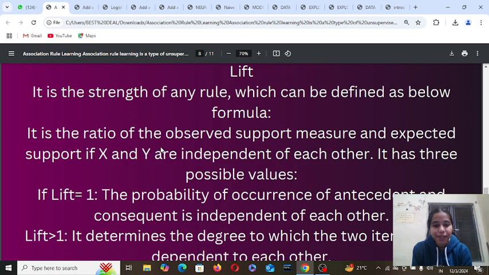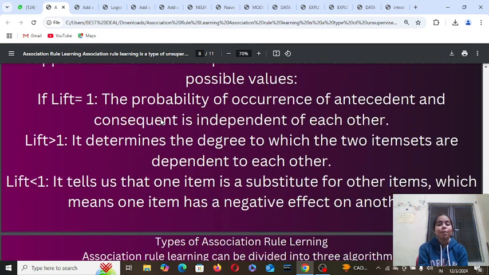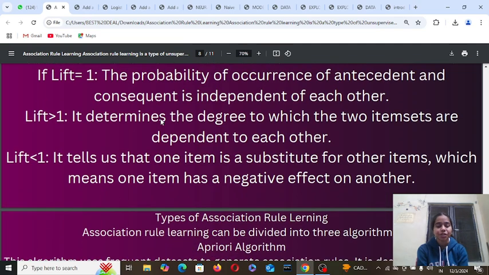Lift. It is the strength of any rule, which can be defined by the formula below. It is the ratio of the observed support to the expected support if X and Y are independent of each other. It has three possible values. If lift equals 1, the probability of occurrence of antecedent and consequent is independent of each other.